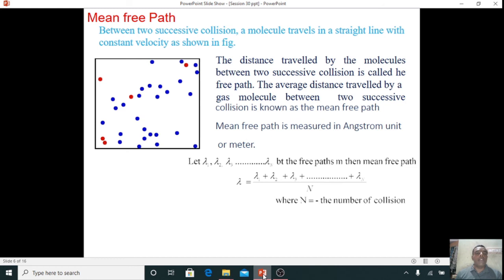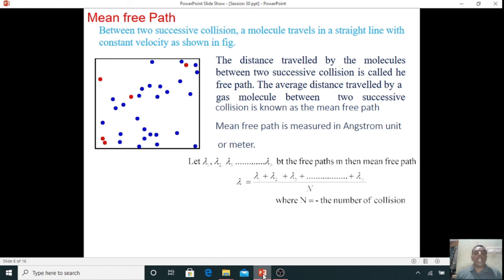What does mean free path mean? Between two successive collisions, a molecule travels in a straight line with constant velocity, as shown in the figure. The distance traveled by the molecule between two successive collisions is called the free path. The average distance traveled by a gas molecule between two successive collisions is known as the mean free path. Mean free path can be measured in Angstrom or meter.